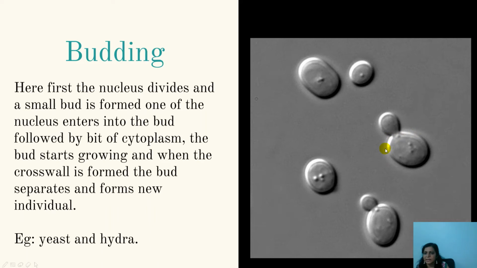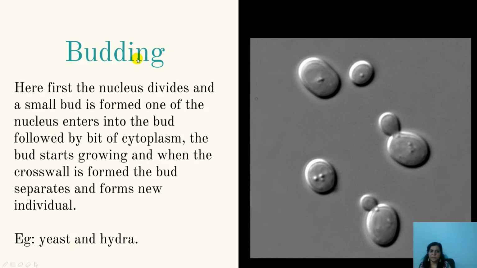Then there is a constriction and thus two daughter cells are formed. These two daughter cells act as new individuals. The bud separates from the parent organism, and thus two new individuals are formed. This budding type of reproduction is seen in organisms like yeast and hydra.